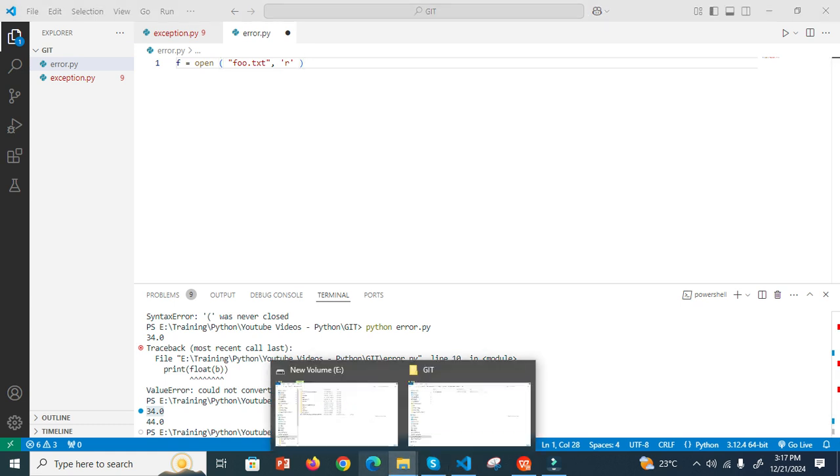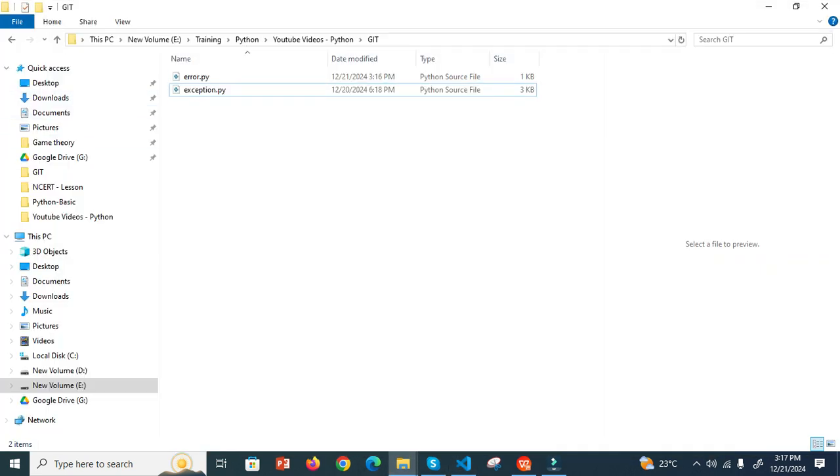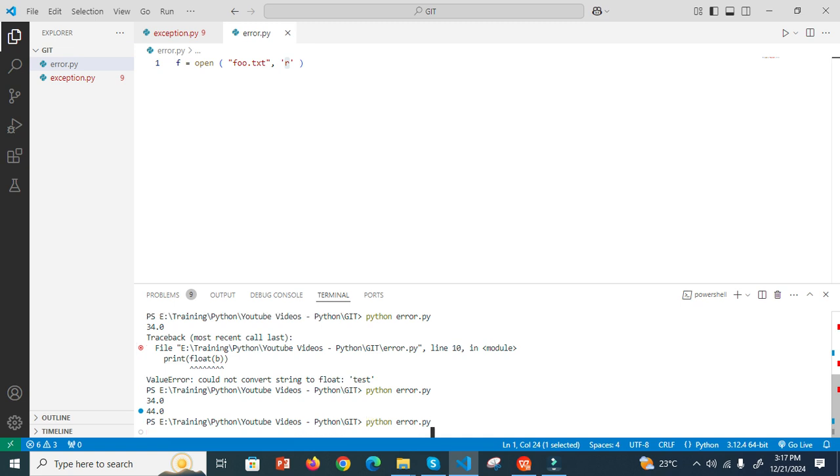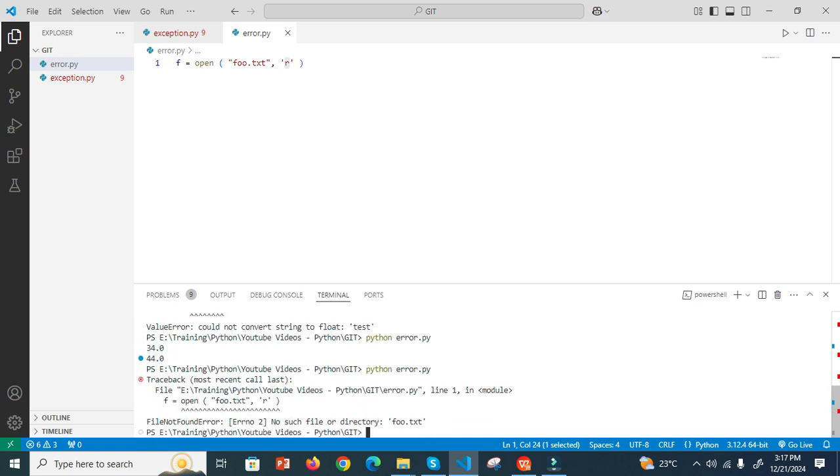I don't have any other file other than this. So I am trying to open a file in R mode. R means read mode. Now let's say I save this file. Then I say python error.py. So it says no such file. So this file not found error. This type of error is called IO error.